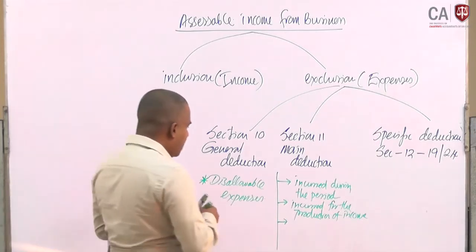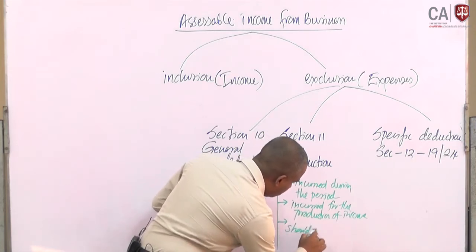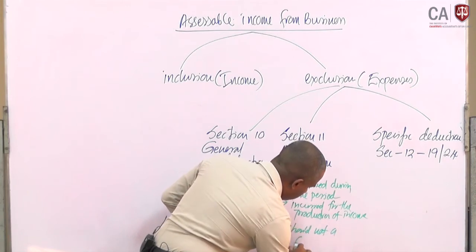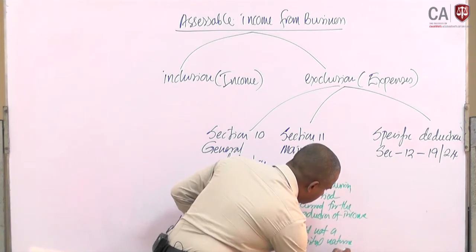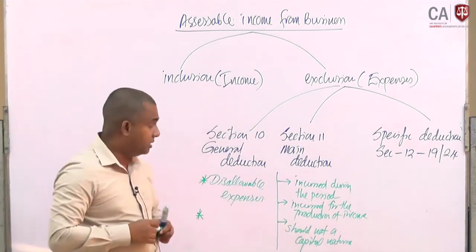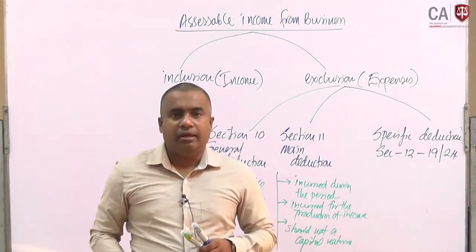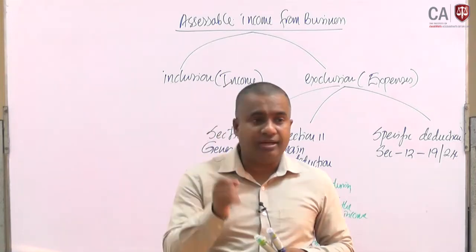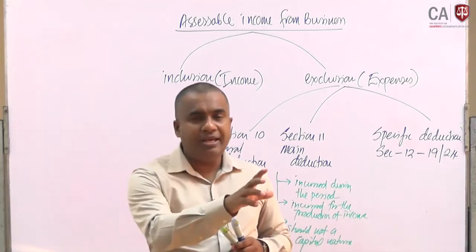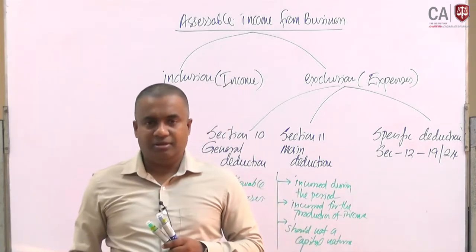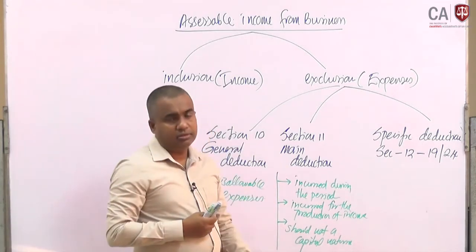The last one is that it should not be a capital nature expense. If these main things are considered, whether it is incurred for the production of income, whether it is incurred for the particular year of assessment, and that it should not be a capital nature deduction, and if those conditions are satisfied, then they can take it as a main deduction.